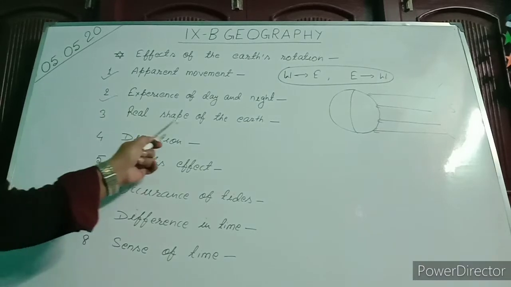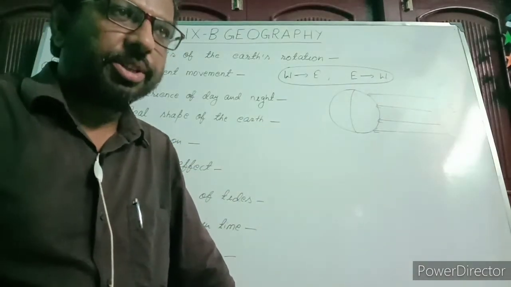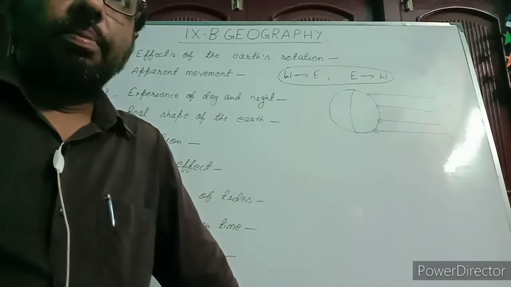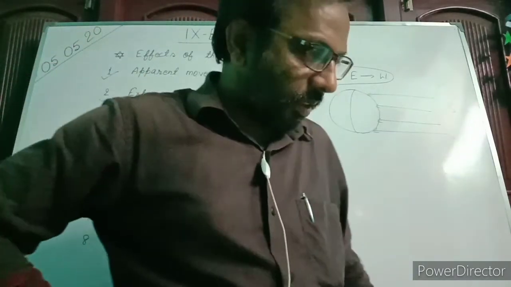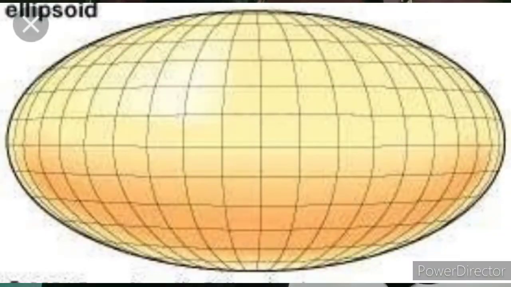Now the third effect is the real shape of the earth. Due to rotation of the earth, it bulges at the equator. It means it is not a complete sphere. It comes out of the shape at the equator and it is flattened at the poles. The real shape should be this, but the earth is not in that shape in the middle.